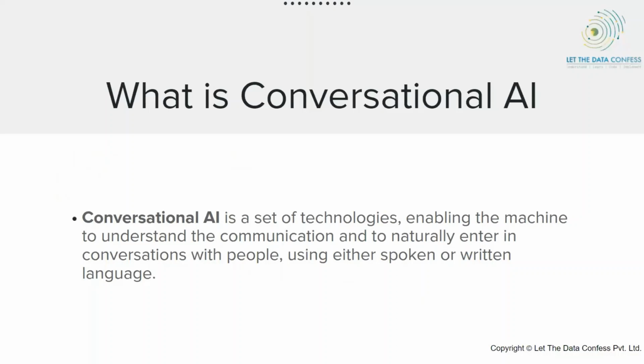Okay, so now let's start with conversational AI, what it is. A chatbot is just a part of this whole conversational AI. It's all about how humans talk, communicate, or enter into a conversation, either in spoken or written language, right? Even if you have read some novels, they mention how we humans differ from animals: we have the power of gossiping, we have the power of imagination, we can talk about anything which doesn't even exist.